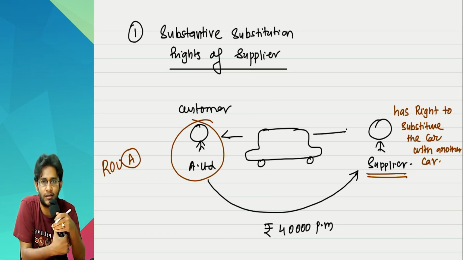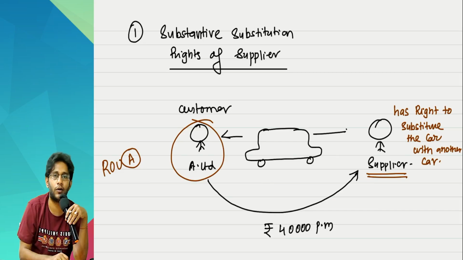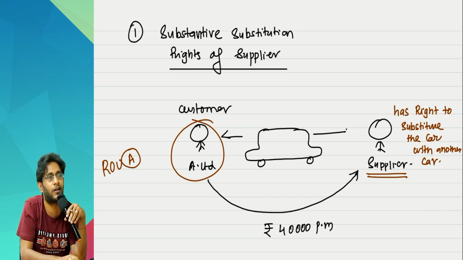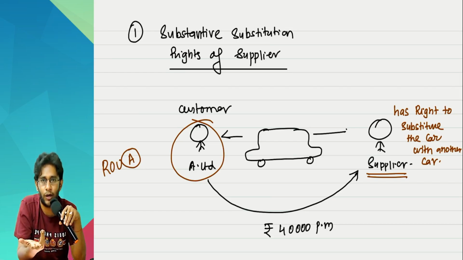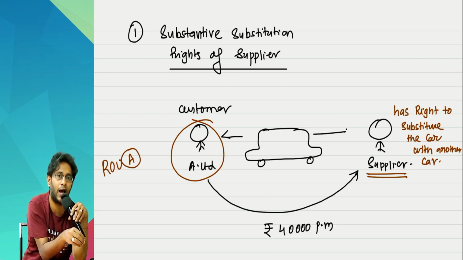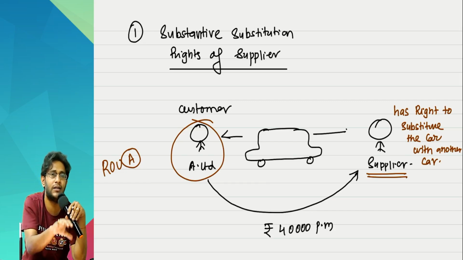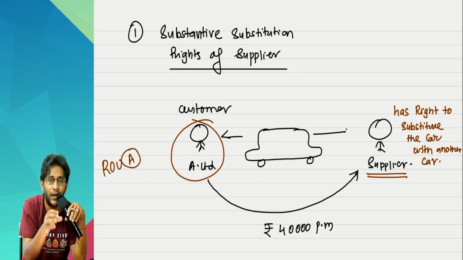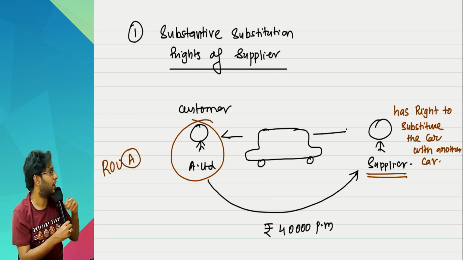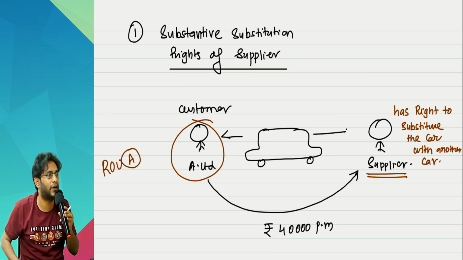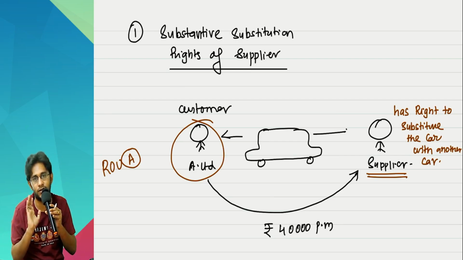When you are nicely using the asset, and you have nicely capitalized it also, tomorrow the supplier comes and tells you, I have a right to take back this asset. I am taking this Benz car from you. I am giving you an Indica. Use it for 1 month. Later on again I will give you a Mercedes car. Will you accept that? Maybe you will, maybe you will not. But the point is, if the supplier has the right to take back the asset he has given to you, and in that place he has a right to substitute some other asset, it directly counters the right of the customer to use an asset. It is as good as there is no identified asset in the first place. Therefore, there is no lease transaction.